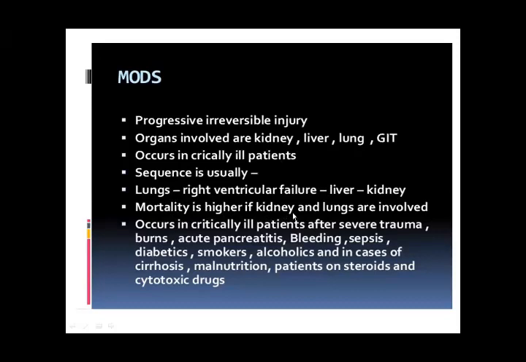Mortality is higher if the kidney and lungs are involved, and it occurs in critically ill patients after severe trauma, burns, acute pancreatitis, bleeding, sepsis, diabetics, smokers, alcoholics, and in cases of cirrhosis, malnutrition, patients on steroids and cytotoxic drugs. So these are the treatments considered for people who come with these conditions.